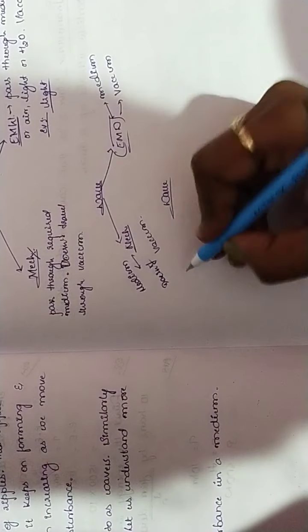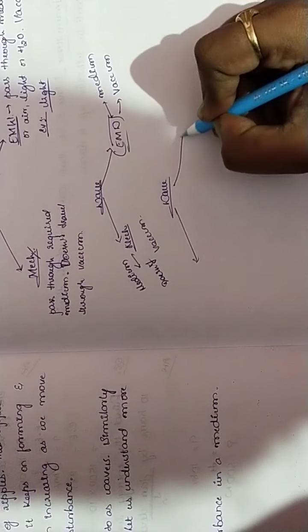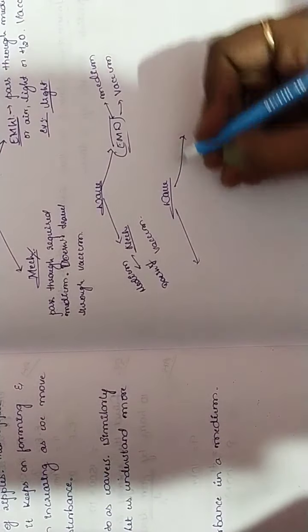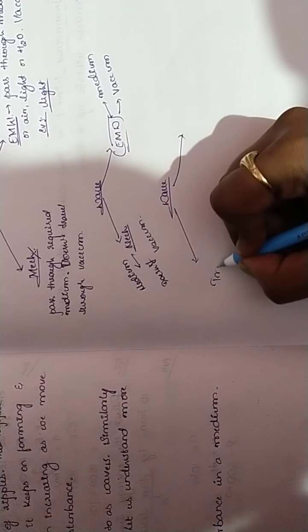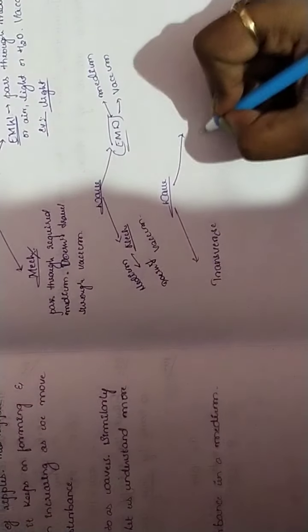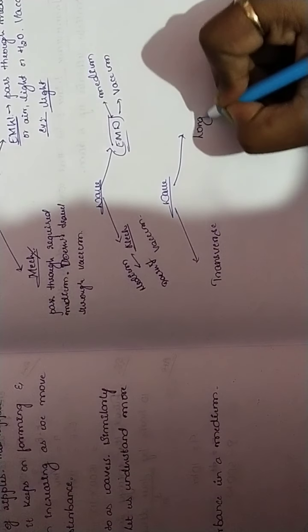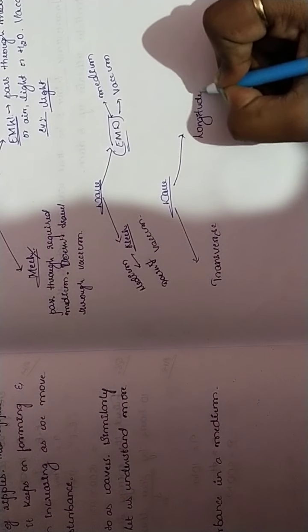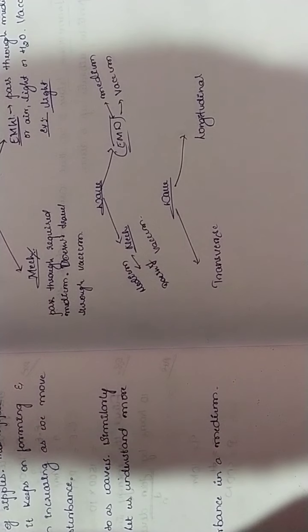Let me write it as wave. It vibrates in two forms. The first one is transverse wave and another one is longitudinal wave. So transverse and longitudinal wave.